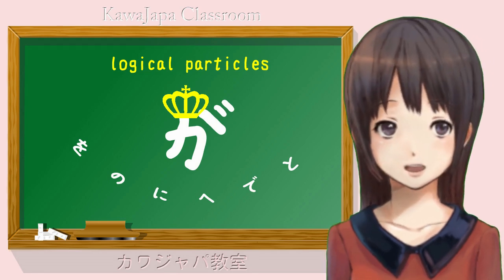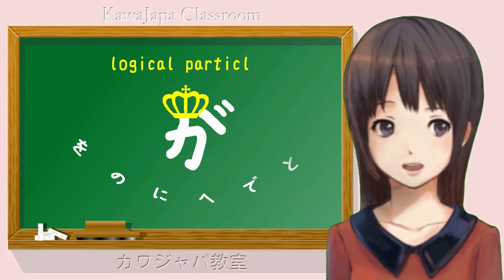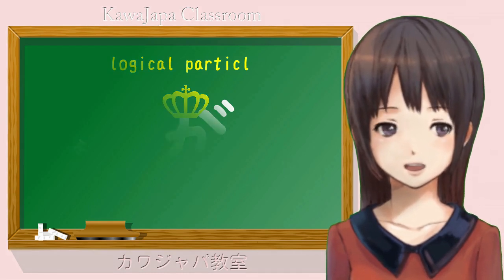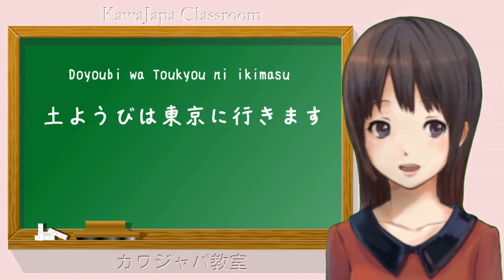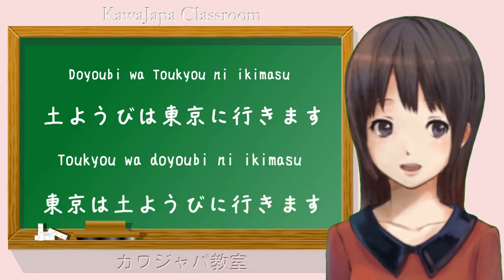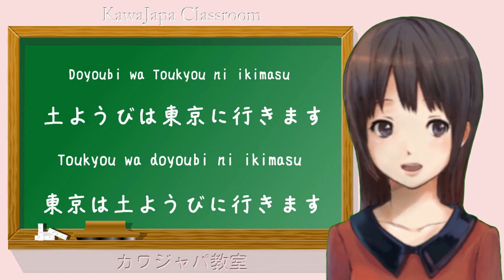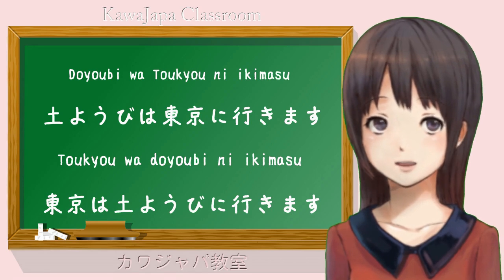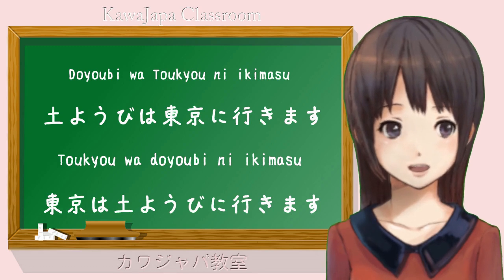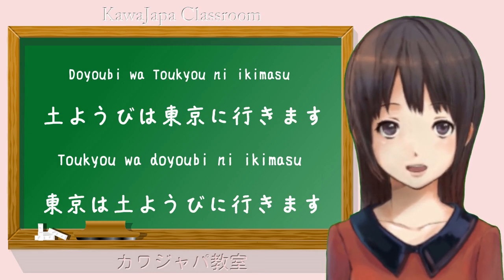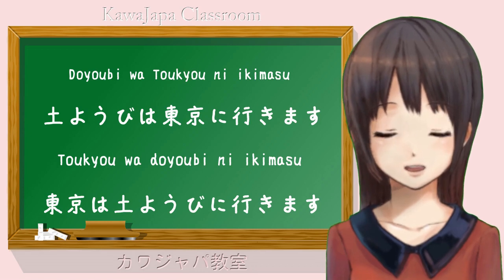So, what do we mean when we say that wa is a non-logical particle? I started to introduce this at the end of our last lesson. We took the two sentences, Doyoubi wa Tokyo ni ikimasu and Tokyo wa Doyoubi ni ikimasu. The first of the sentences means, as for Saturday, I'm going to Tokyo. And the second means, as for Tokyo, I'm going there on Saturday. In both sentences, the same thing is happening, isn't it? In both sentences, I am going to Tokyo on Saturday.